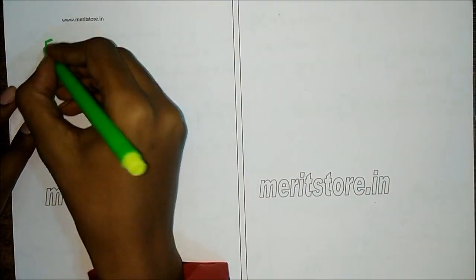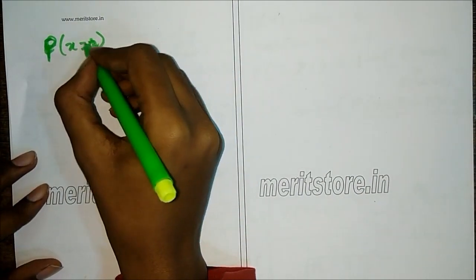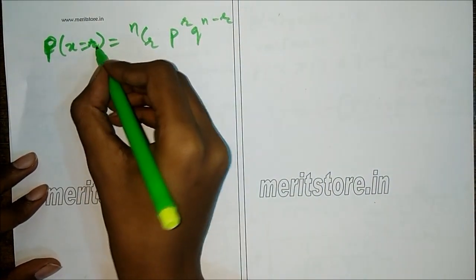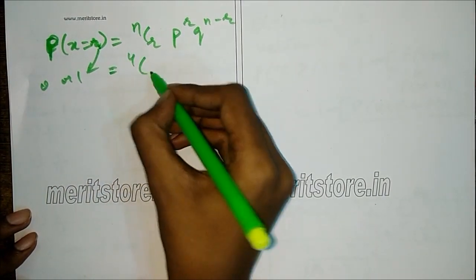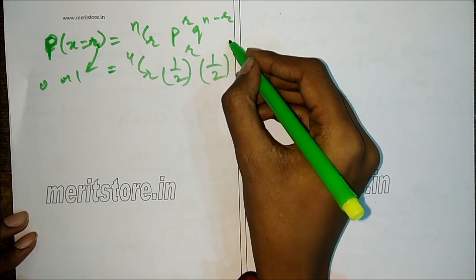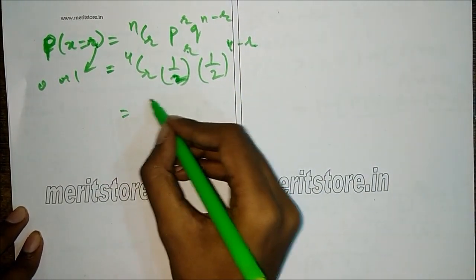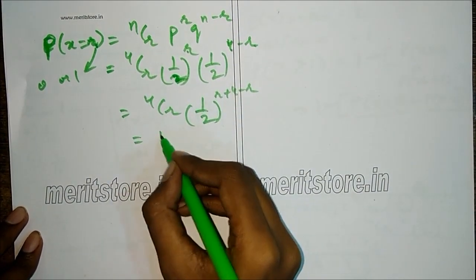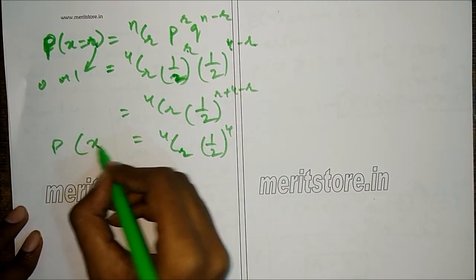So first, P of x equals r, we'll find a general expression for success. So this will be NCr p raised to r q raised to n minus r. So r can be anything, it is either 0 or 1. N is 4, so 4Cr, p is half and q is also half. So this will be half raised to 4 minus r. So r plus 4 minus r, this will be 4Cr half raised to r plus 4 minus r. This is the same as 4Cr half raised to 4. So this is for x equals r.